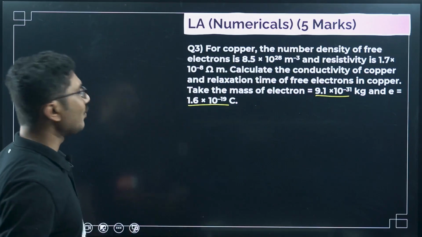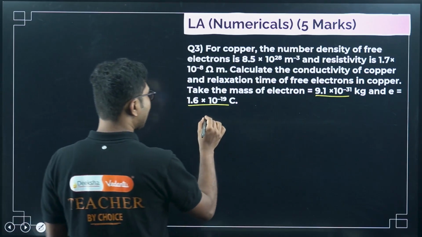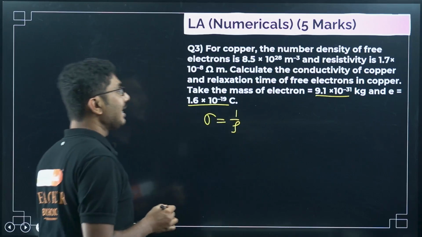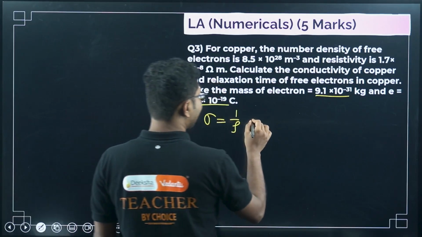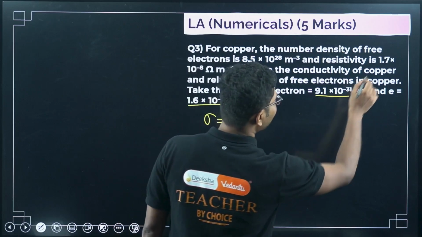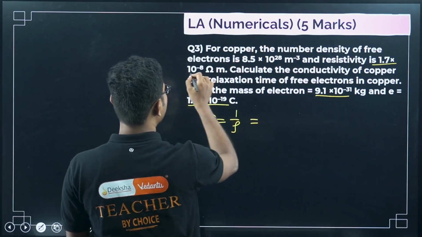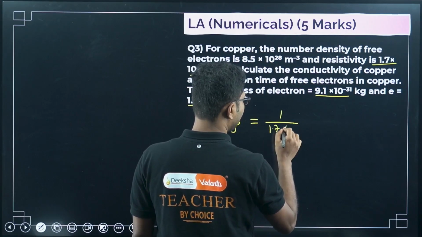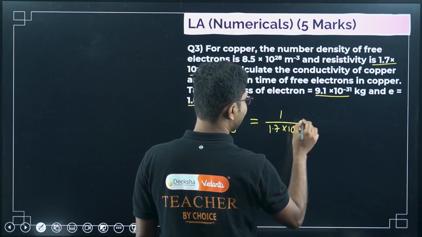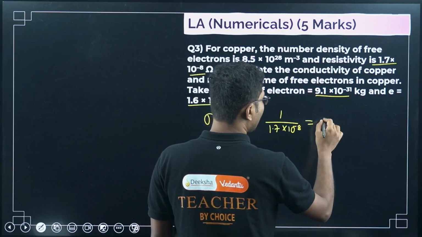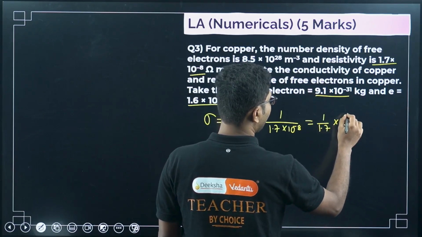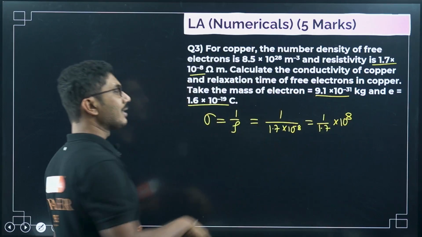Now first of all, what is conductivity? Conductivity we know is nothing but 1 by resistivity, right? Resistivity is directly given as 1.7 times 10 to the power of minus 8. So the conductivity, first part is done, is 1 by 1.7 times 10 to the power of minus 8. You can use the calculator to find that value.